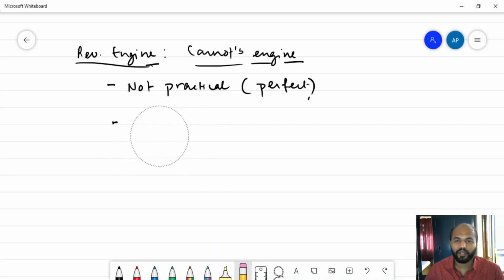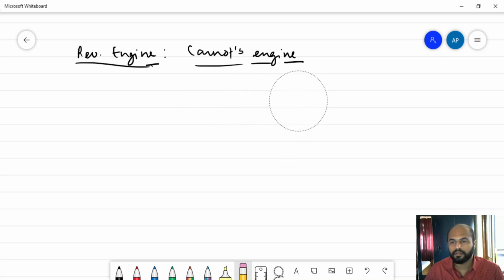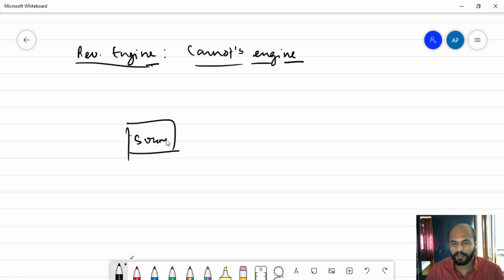Second thing is, we have to understand the basic construction of Carnot's engine. What actually is that? So there is this source. Again, it's the same thing. There will be a working substance. And how is this working substance shown? It is given with the help of this piston and cylinder.